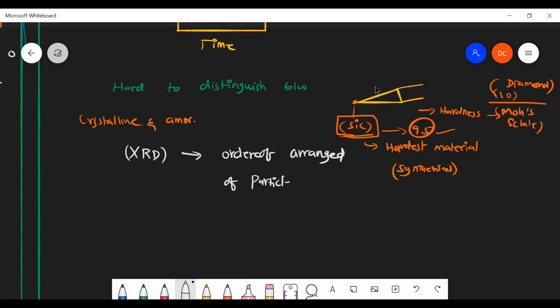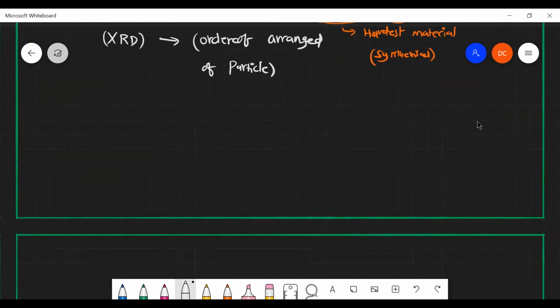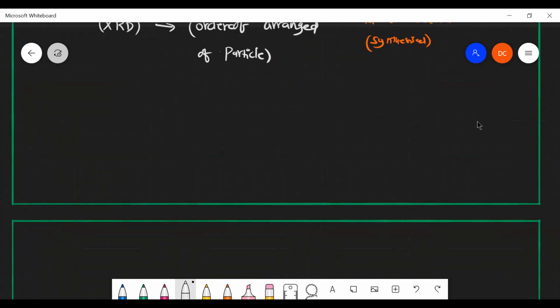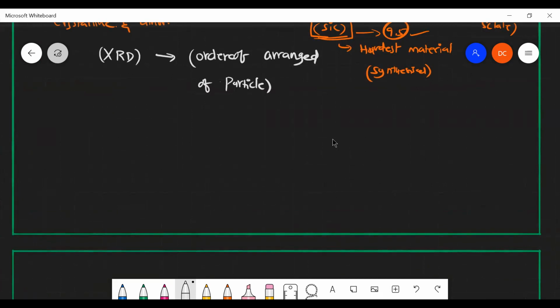So the order of arrangement of particles it can give. XRD data will tell about the order of arrangement of particles, whether the particles are arranged properly or not. If it is properly arranged, then it is called a crystal. If it is not properly arranged, we can get it from the data, so it is amorphous. We can determine whether it is amorphous or crystalline only by XRD. Fifty years before, there was no technique to identify whether it is crystalline or amorphous, but now we have techniques like this.